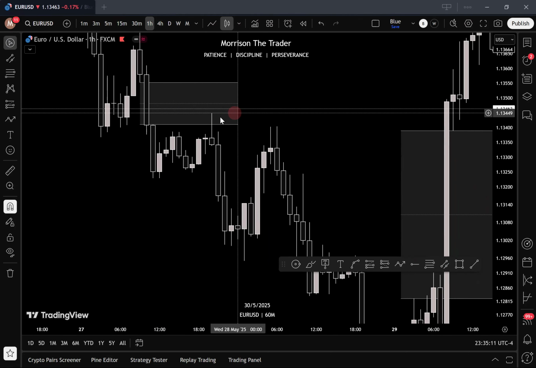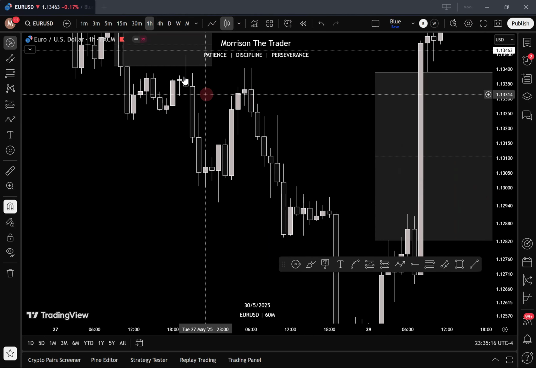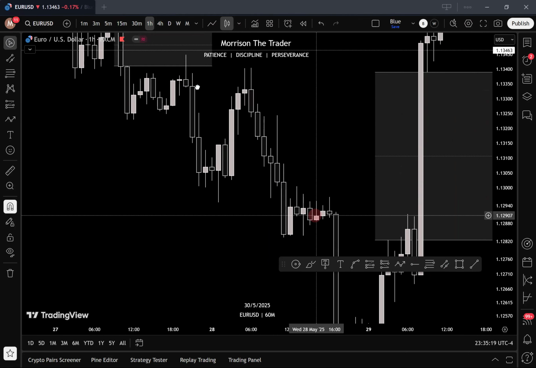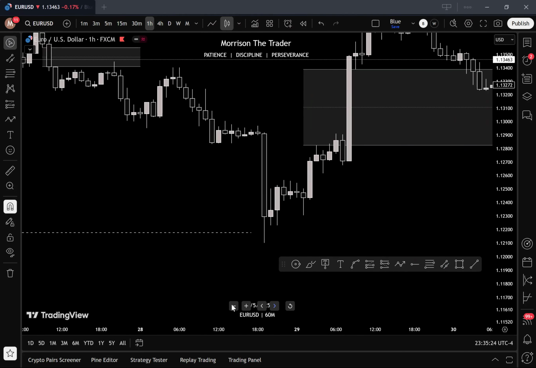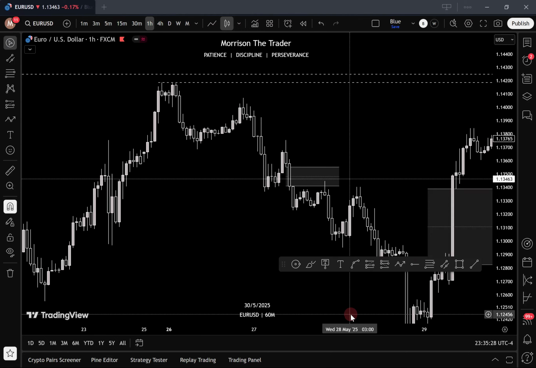That's been marked. And when price went into it, it closed outside. And the next thing that happened was that price pushed lower, then went lower. So it's all about finding the fair value gap in the trend at the right time of the trend, and then how price reacts to it.